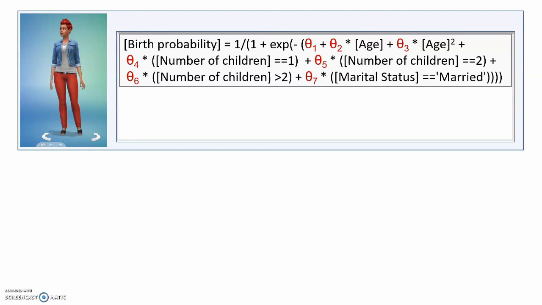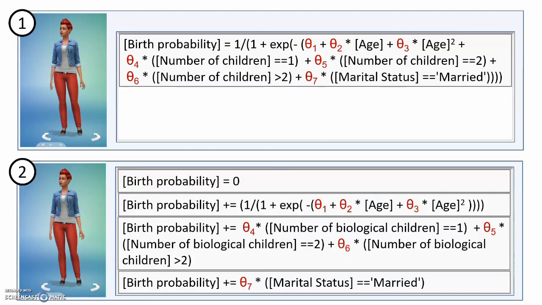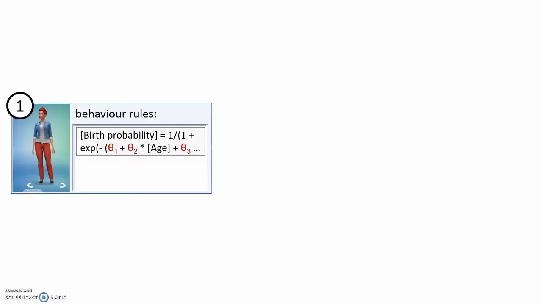We could, for example, have used this set of rules instead. The first rule sets the birth probability to 0. The second rule adds on the influence of age. Then the next adds on the influence of having one child, 2 children or more. And then we add on the influence of being married or not. This set of rules is an equally valid hypothesis for the birth probability. Just by looking at them, we couldn't say which of these two options is better. With Tree of Knowledge, we can however test which is better.